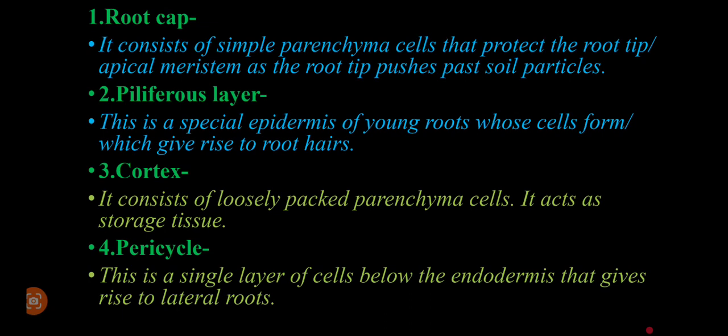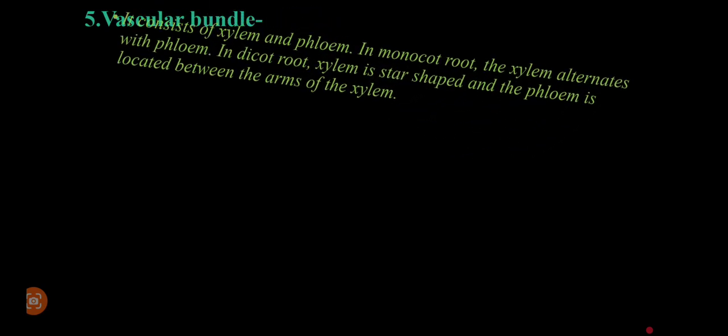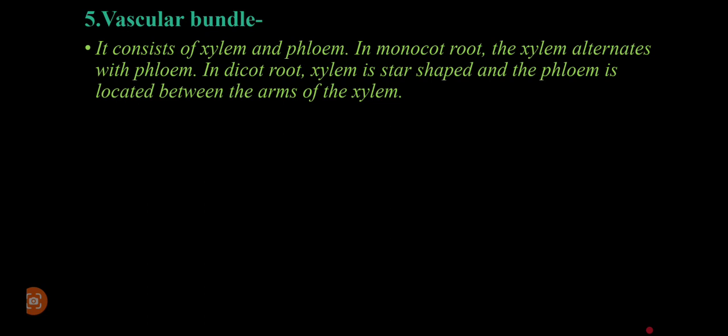These are roots which grow sideways from the main root. Then when you continue the parts, we are going to have more parts. The vascular bundle, we also already mentioned about it earlier. That is about xylem and phloem. And of course, we had given their functions. But in this case, we also want to see the small difference which was there.